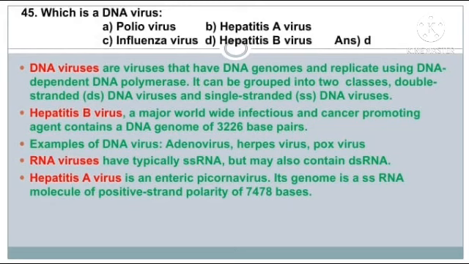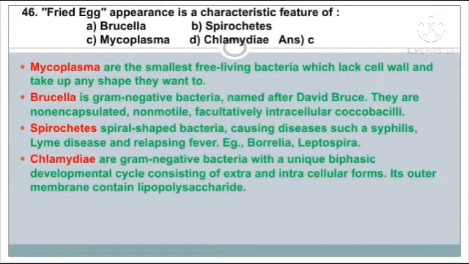What is an RNA virus? They typically have single-stranded RNA but may also contain double-stranded RNA. Hepatitis A virus, poliovirus, and influenza virus are examples of RNA viruses. Hepatitis A virus is an enteric picornavirus. It contains 7,478 bases.